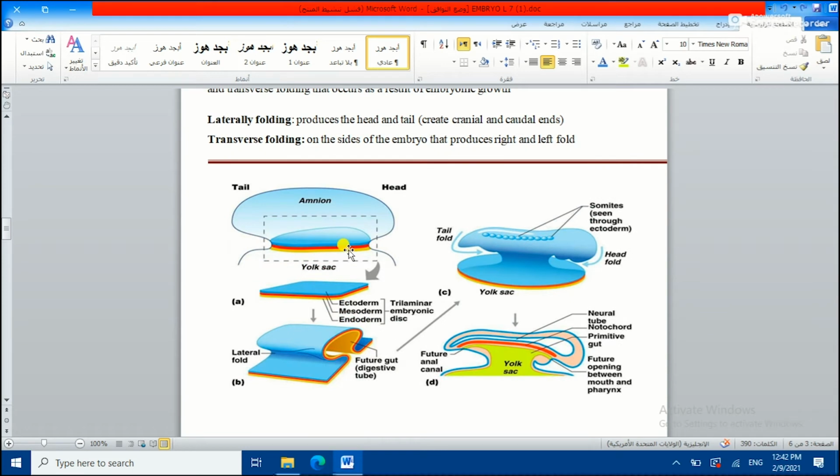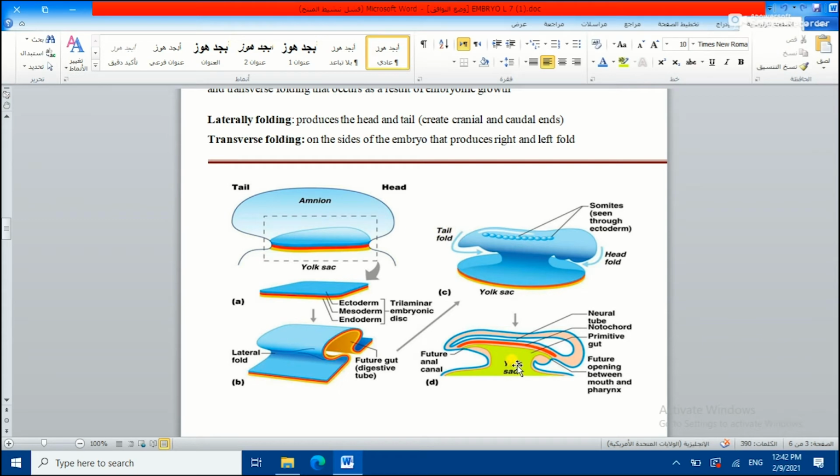As you see right here, this shows the 3 germ layers, and these 3 layers will undergo folding, forming a tube that will become the digestive tube in the future, while the longitudinal folds form the head and the tail, as you see right here.